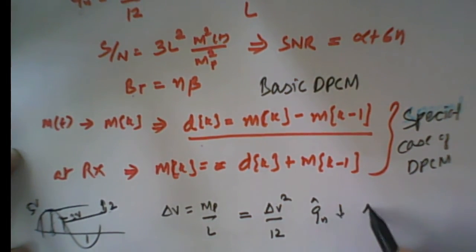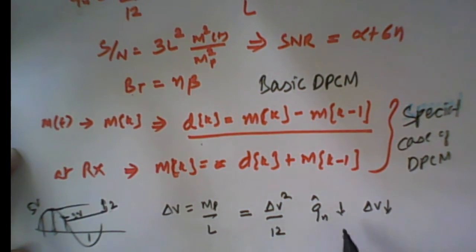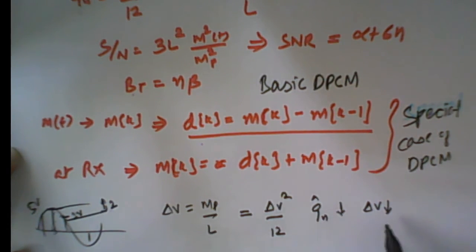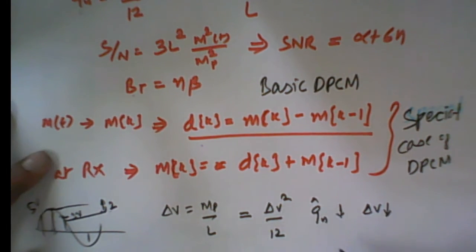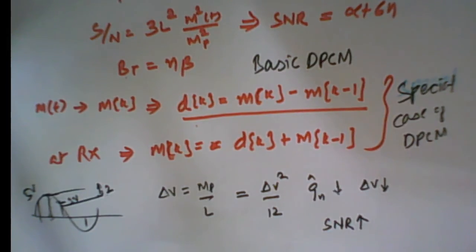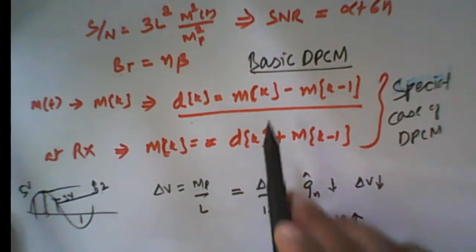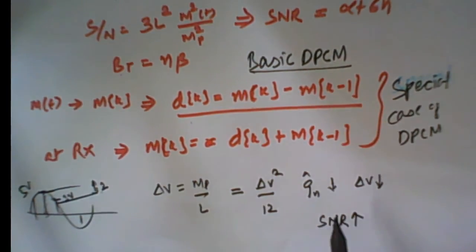And exactly this we are doing, decreasing delta V by transmitting only the difference between two signals. So delta V will decrease, which will decrease Qn. Ultimately the signal to noise ratio will increase, because noise is decreasing. So this is called basic DPCM, where we are transmitting the difference between successive samples, m[k] minus m[k minus 1].